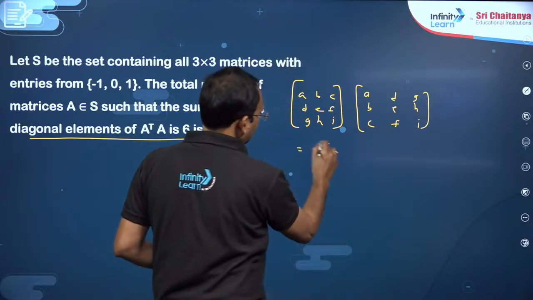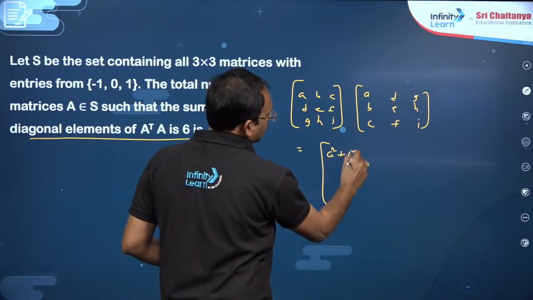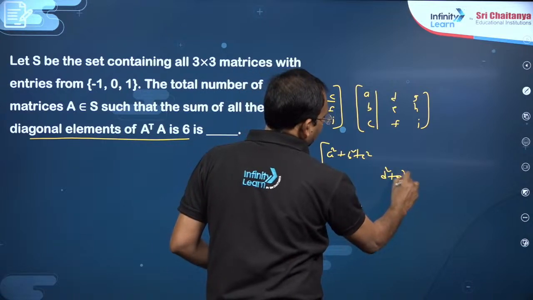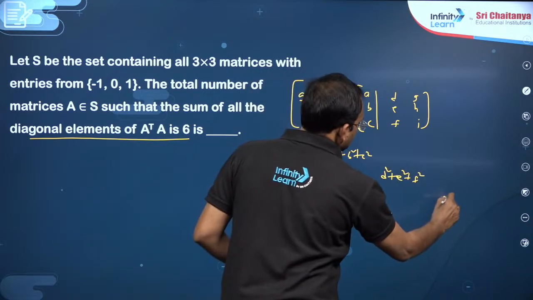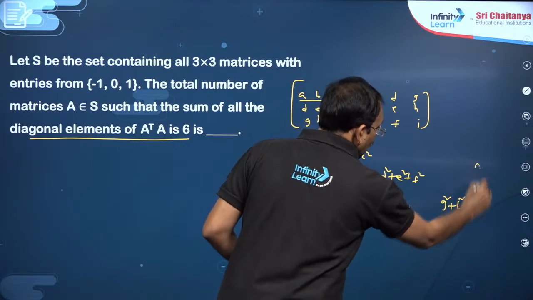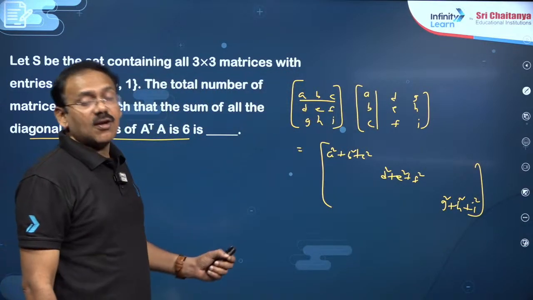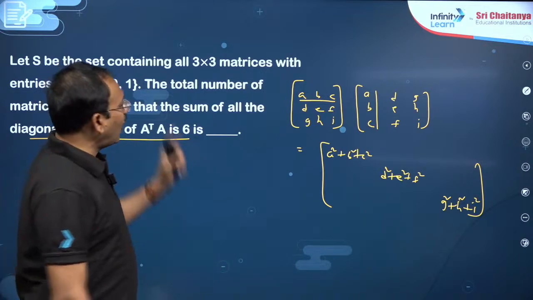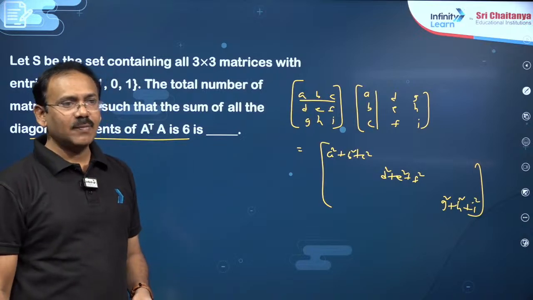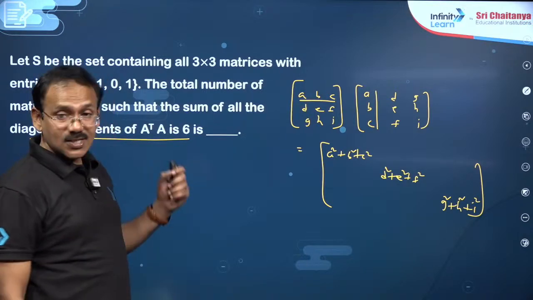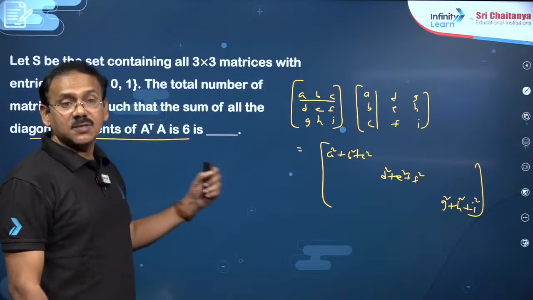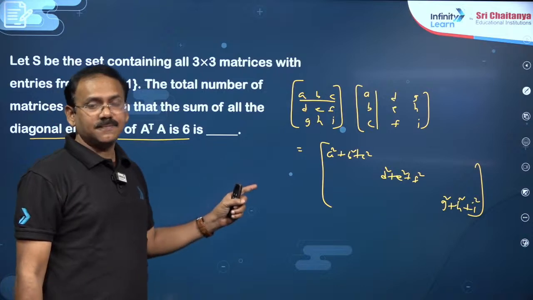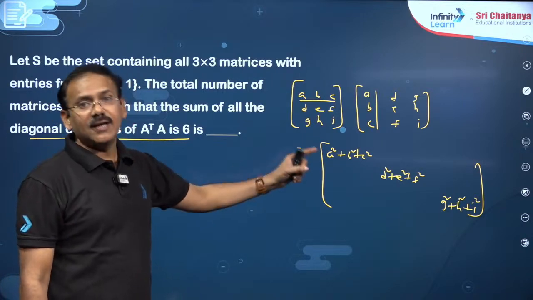Its transpose has A, B, C here, then D, E, F, G, H, I. Now the product will have diagonal entries: A square plus B square plus C square in the first row first column, D square plus E square plus F square in the second row second column, and G square plus H square plus I square in the third row third column. So you observe one point, that the trace of A transpose into A is nothing but the sum of the squares of all the entries of the matrix.